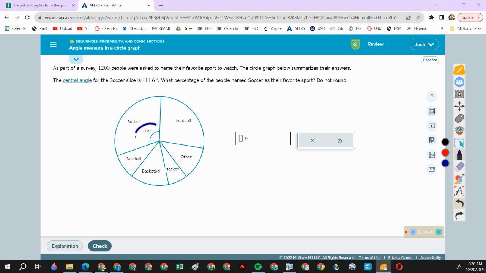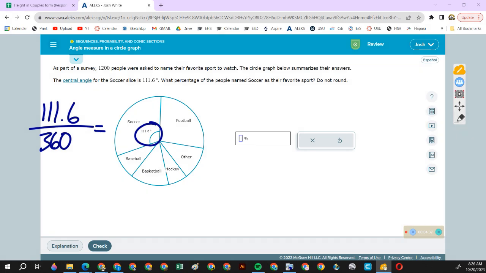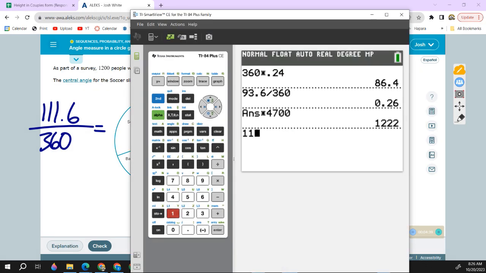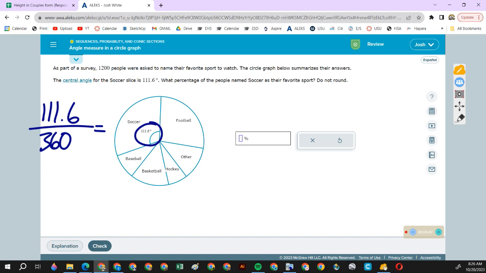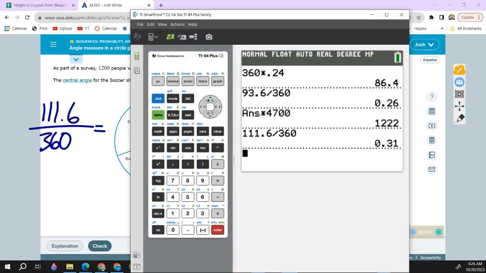Okay, so we have this angle is 111.6, and that's out of a total of 360 degrees. So 111.6 divided by 360 gives me 31%. And it says, what percentage of people named soccer as their favorite sport? So this doesn't want to know how many people, it just wants to know the percentage. So the percentage is 31%.